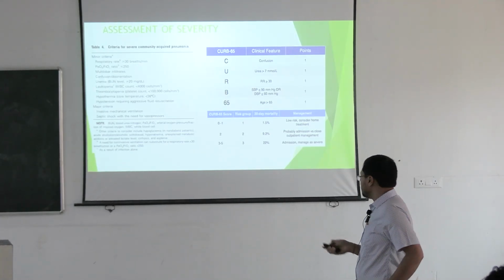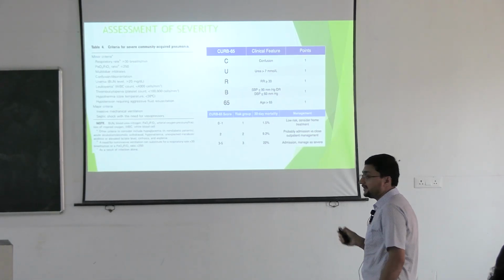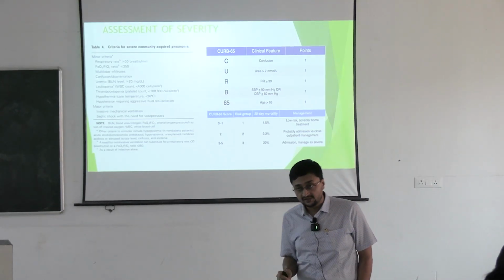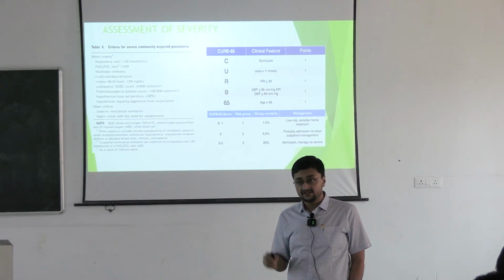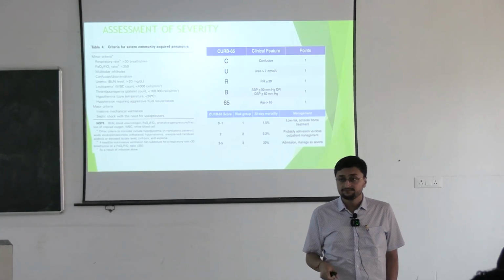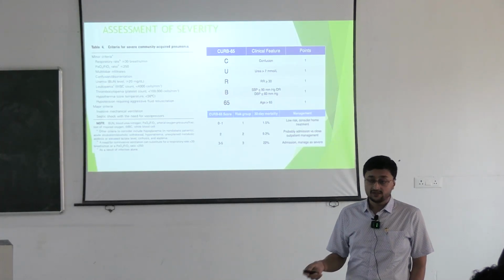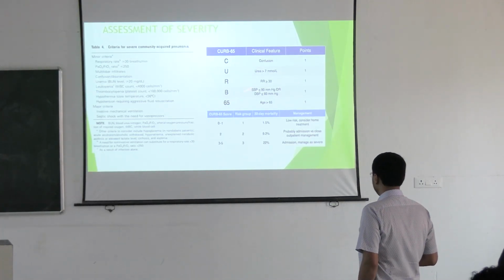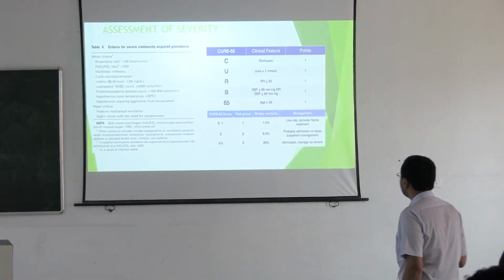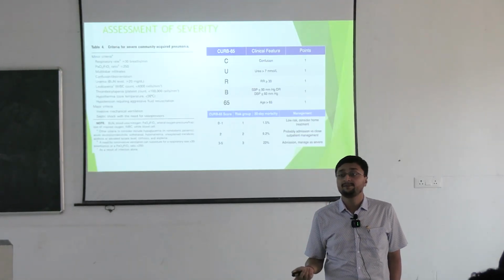Okay. So urea more than 7 millimole per liter. If the respiratory rate is more than equals to 30, and if the blood pressure, systolic blood pressure is less than equals to 90 or diastolic is less than equals to 60, and also the age is 65 years, more than 65 years. So the cumulative point, if the cumulative point is more than 1, then you should consider admitting the patient.